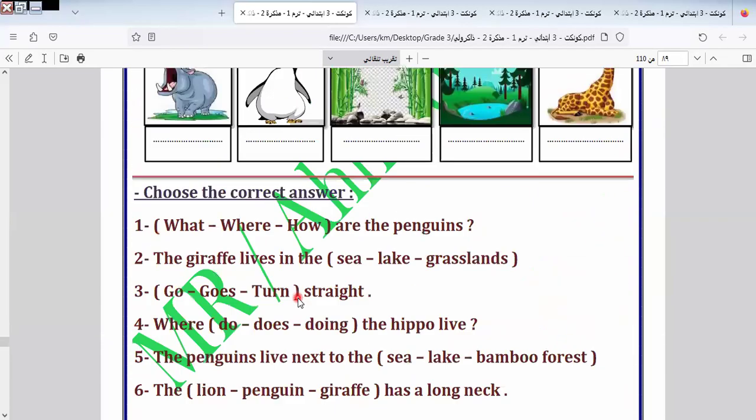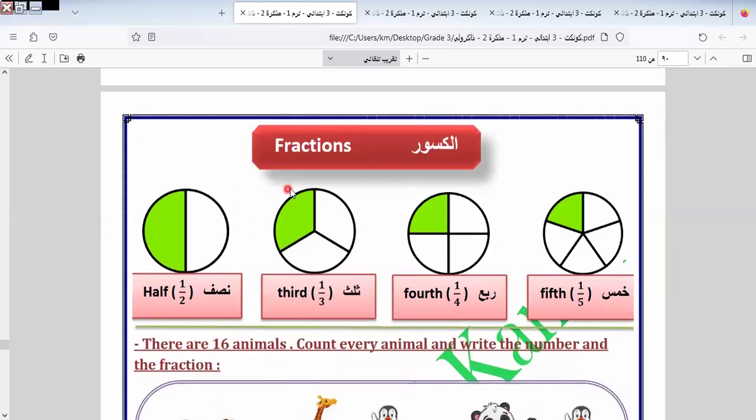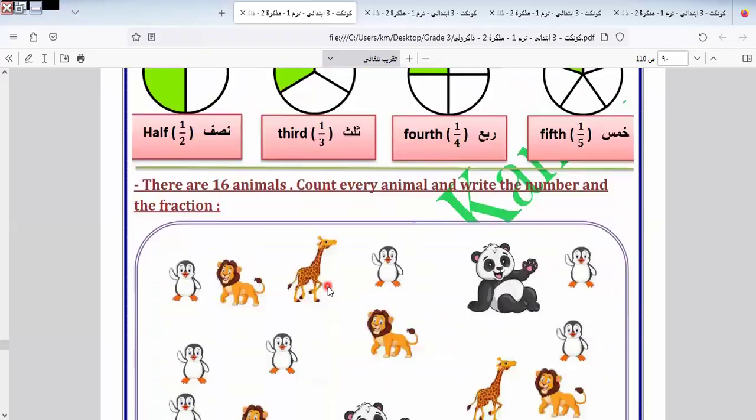Here, in this part we talk about fractions. Here is half, here is third, here is quarter, here is fifths. As we told you before, a fraction has a numerator and a denominator, like this. Like we say here half, a quarter. So the half is bigger. Here we have quarter and fifths. So the quarter is bigger than fifths. Okay, as we know this.